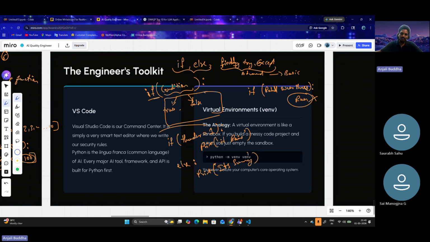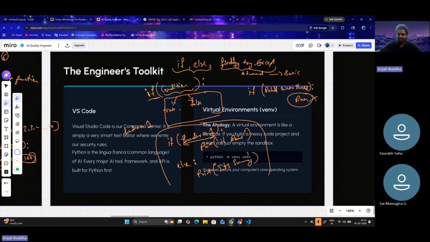So here basically this is the code. We have an if condition. We are writing if, within which we put a condition. We are checking if there is a thunder. Thunder could be any variable. If thunder is true or one, okay, one and true are the same. Zero is equal to false. When we say zero, it means false. When we say false, it actually means zero in Python. So whenever we say one, it is true, and if we say true, it could be considered like one. They can be used interchangeably.